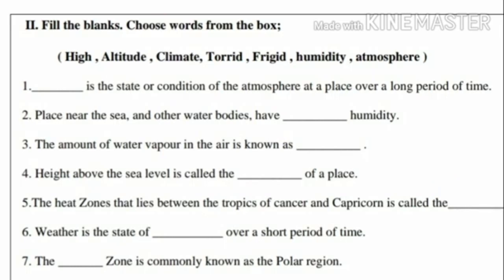Sixth question, weather is the state of dash over a short period of time. Yes, the answer is atmosphere. Children, weather is the state of atmosphere over a short period of time. Seventh question, the dash zone is commonly known as the polar region. Yes, the answer is frigid zone. Children, the frigid zone is commonly known as the polar region.